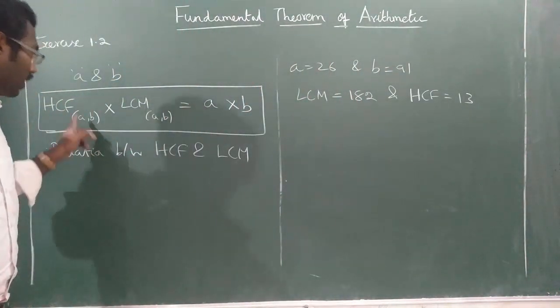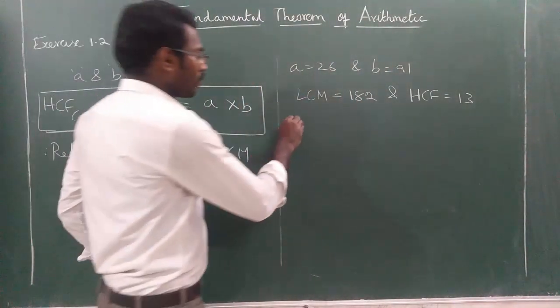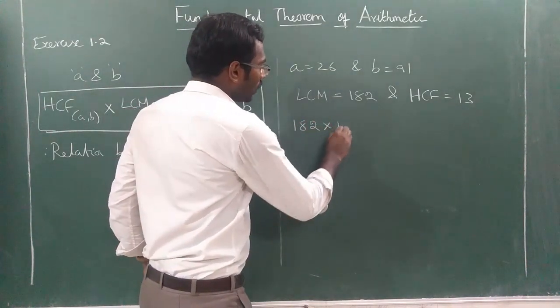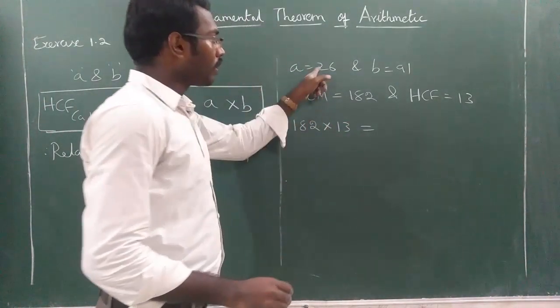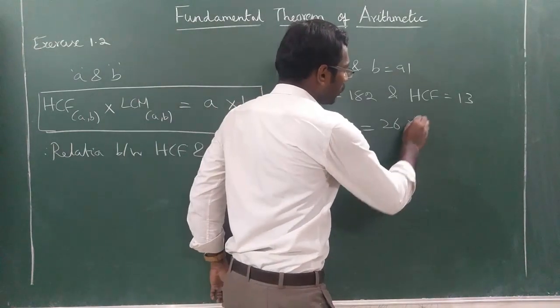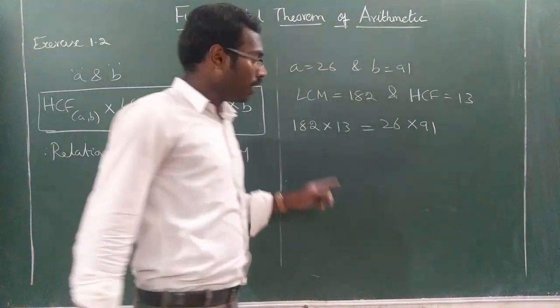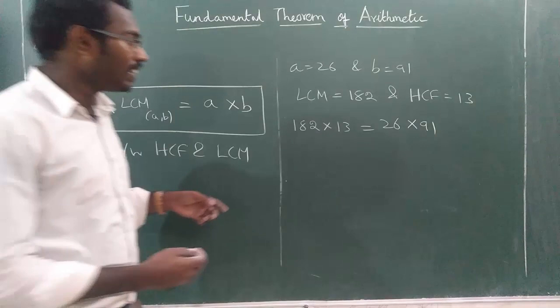Shall we check that? So HCF into LCM, that is 182 into 13 is equal to 26 into 91. Shall we check that?